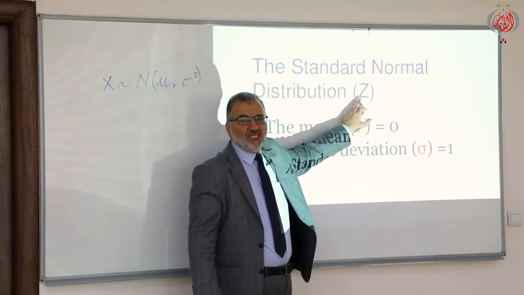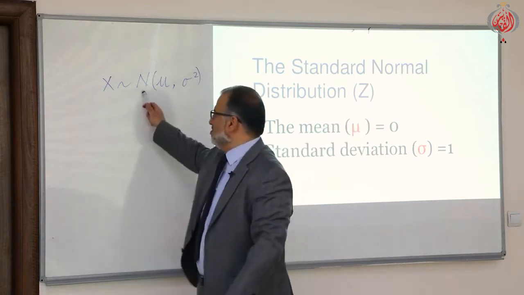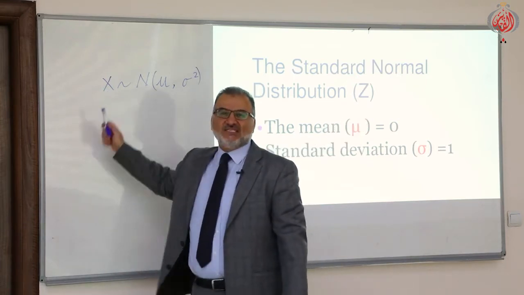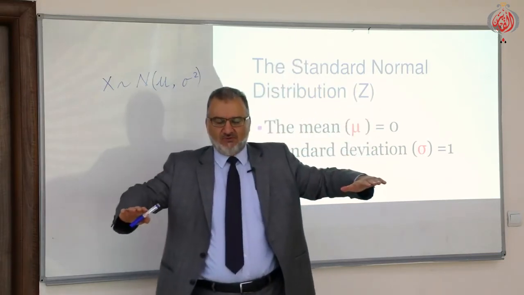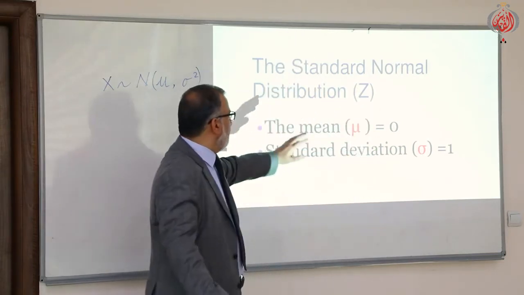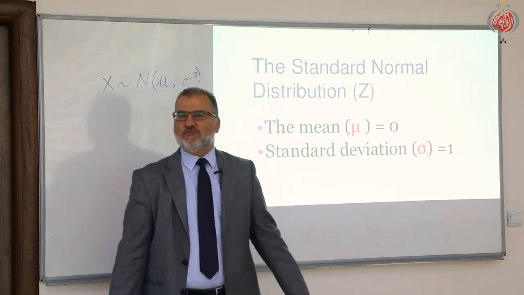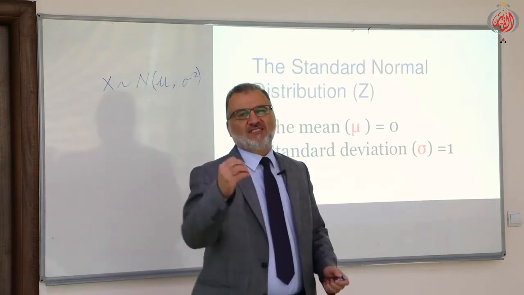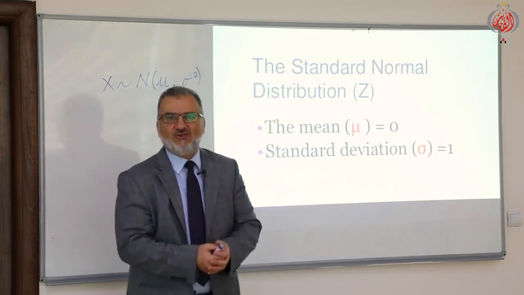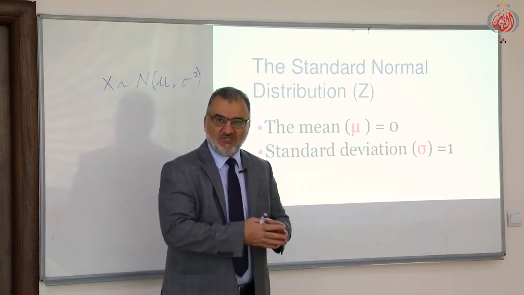Once we say Z distribution, it means it is the standard, while with the normal distribution we are dealing with the letter X. But since we are dealing with Z, it means it is the standard normal distribution. The significance of the standard normal distribution is that it will help us calculate the probabilities in the questions. And this is our main target: to calculate the probability for events when we deal with a continuous random variable.